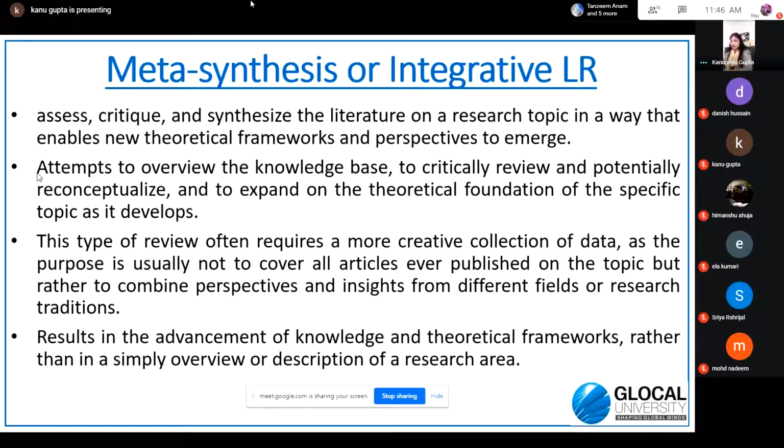Right? This is the objective which differentiates it from the earlier two methods. The objective is not just to collect the data, but to collect the data which offers us insights so that some new theoretical perspective can be developed. So it results in the advancement of knowledge rather than simply describing the particular research area.